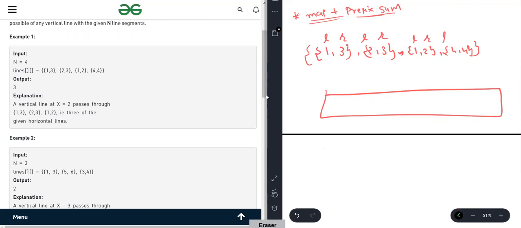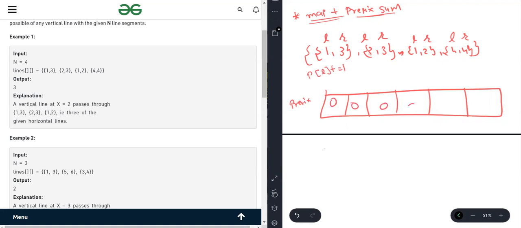What we have to do is take two things for each interval, for each line: L, R, L, R. Now let me give you the indexes also. So if this is the prefix, then we are doing prefix of L plus equal to 1.